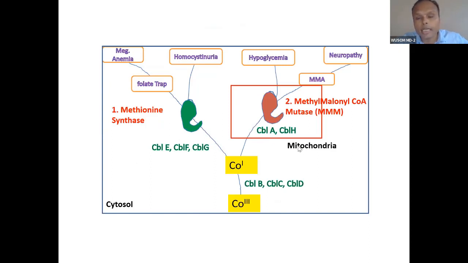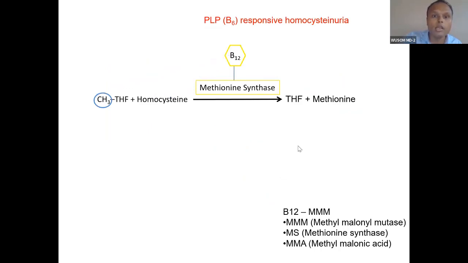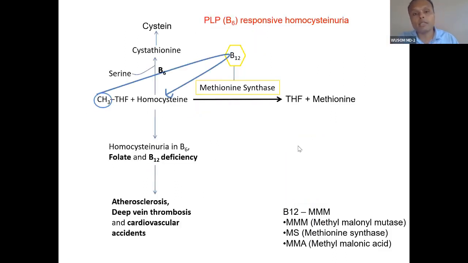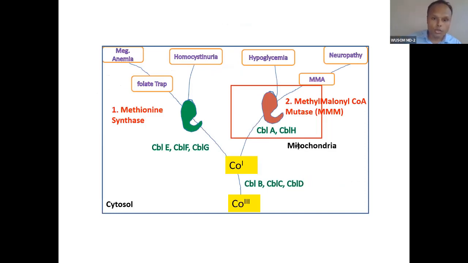So here we have done sulfur containing amino acid catabolism and causes of homocystinuria. Now let's revise B12 metabolism, because if there is any problem in B12 metabolism, it will also cause homocystinuria. So B12 metabolism, just revise it, you already know. There the first proteins, B, C, D, will be involved.